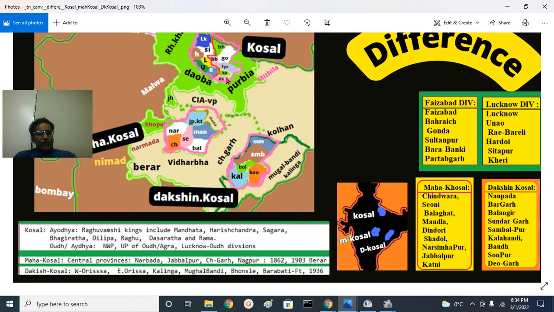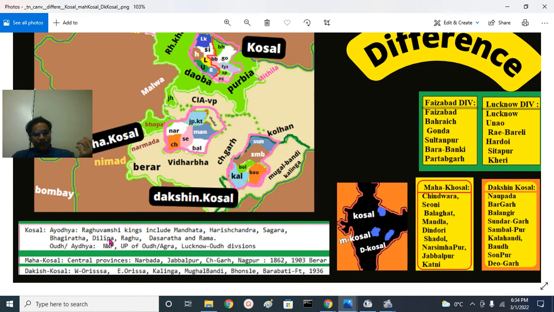So the Kosal region historically, now we can say, is the Ayodhya region. Historically, it was an ancient kingdom ruled by the Raghu dynasty, Raghuvamsha kings like Mandhata, Harishchandra Maharaj, Sagara and Bhagiratha, who brought Ganga from the other world to Bharat.